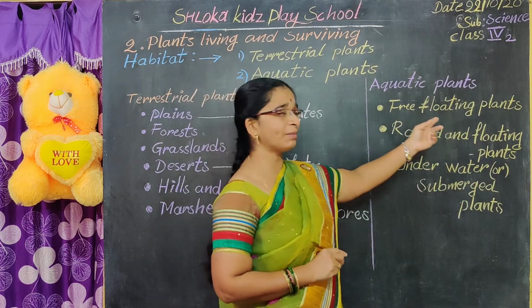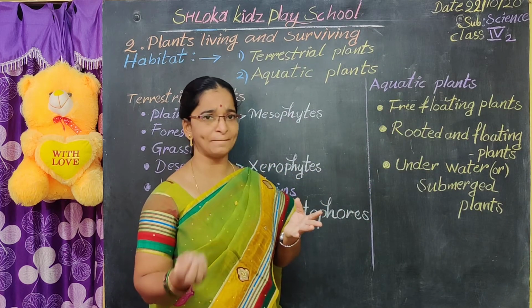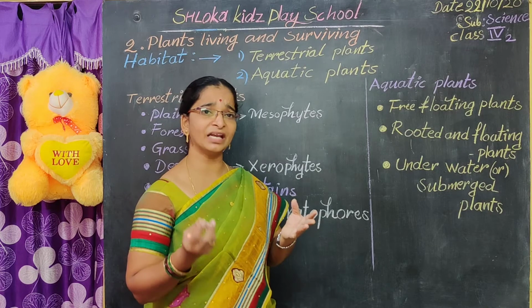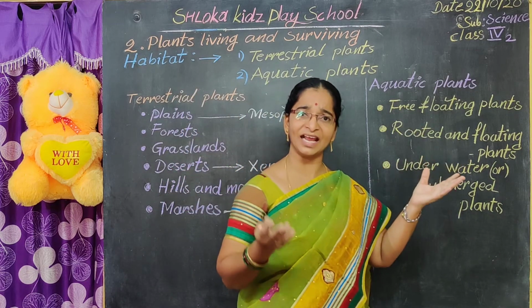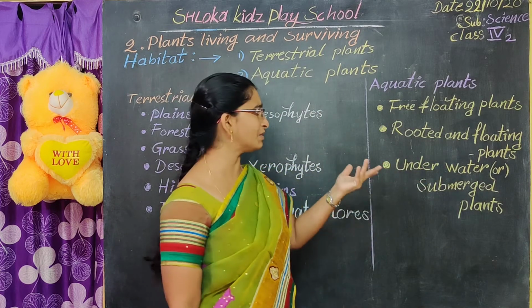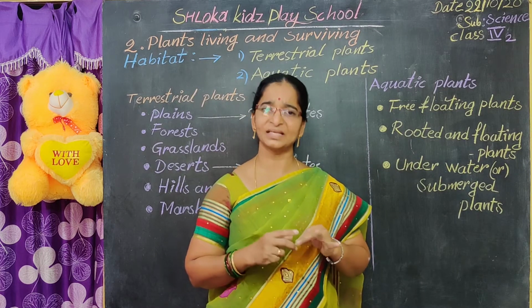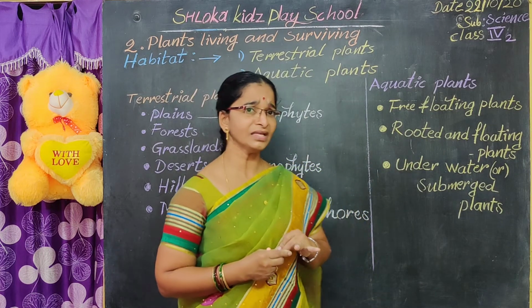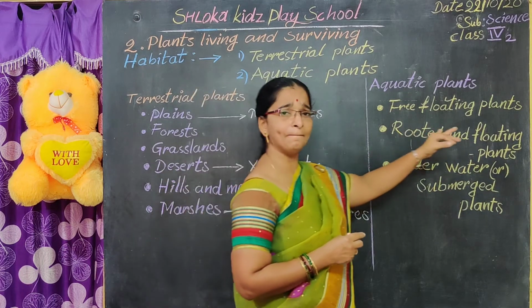Free floating plants are the plants which float freely in the water and are not fixed to the mud. Why? They are very small in size and have very little weight, so that they can float easily in the water. Examples: Lemna, Wolffia, Pistia, and water hyacinth are the examples of the free floating plants.